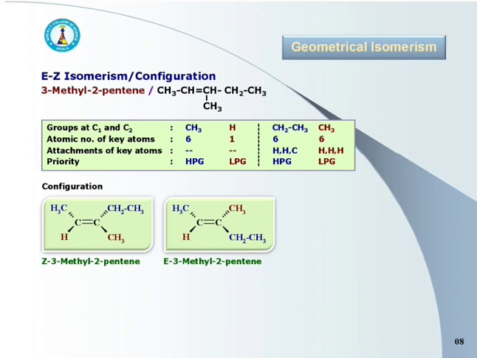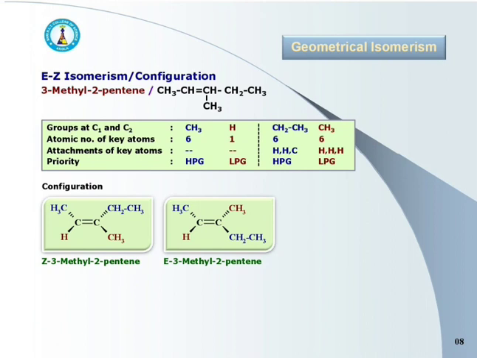Attachments of the first key carbon of the ethyl group are hydrogen, hydrogen, carbon with atomic numbers 1, 1, 6.